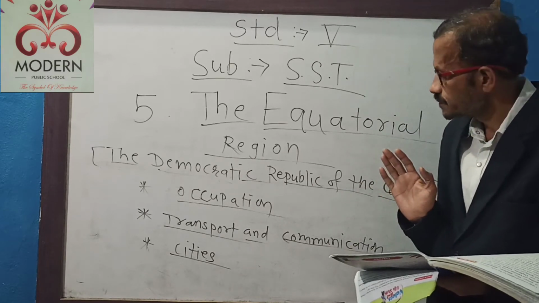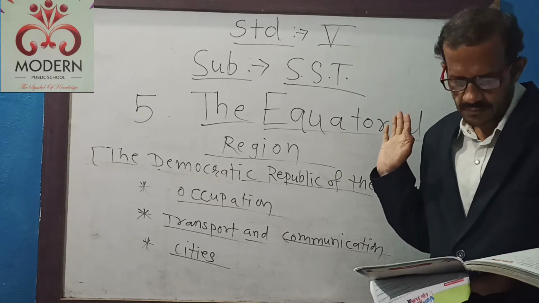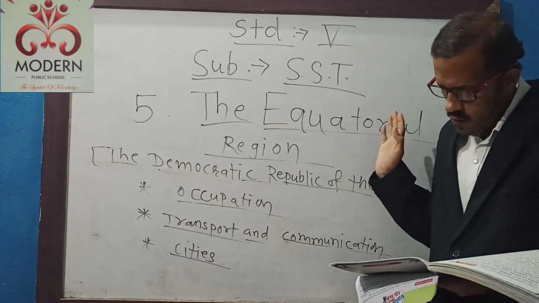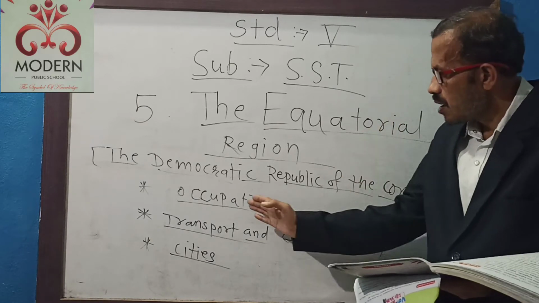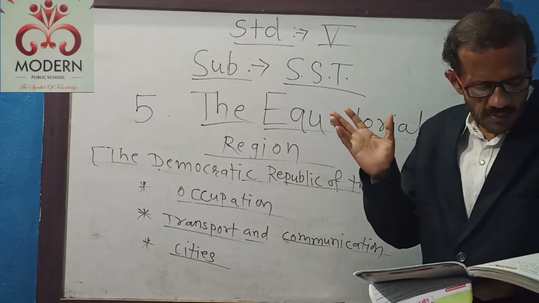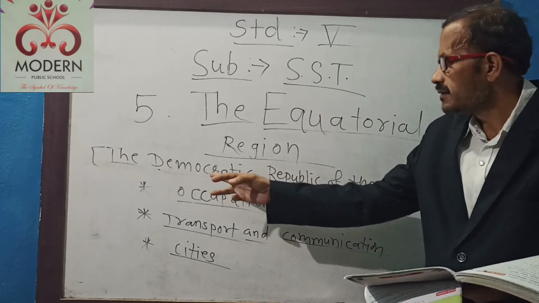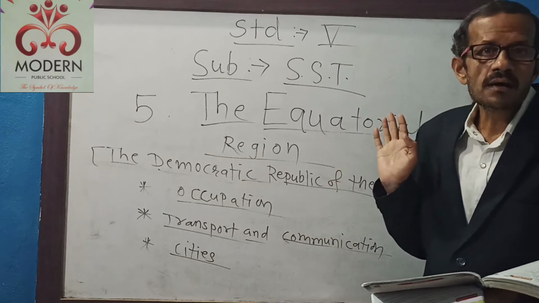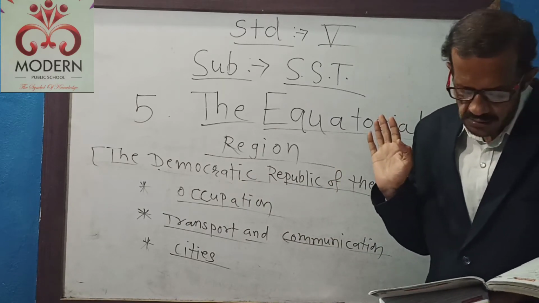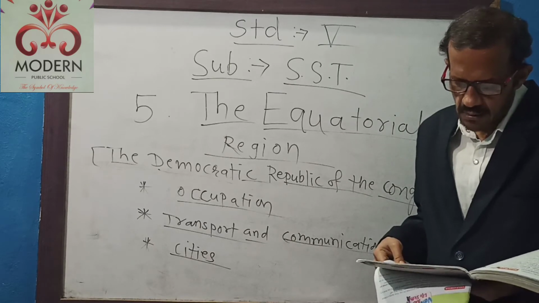Students, this is our last video of this lesson. So we are going to see about occupation. Means we have discussed all the points related with this country. Which is that country? The Democratic Republic of the Congo. Now students, occupation. Which occupations are there?